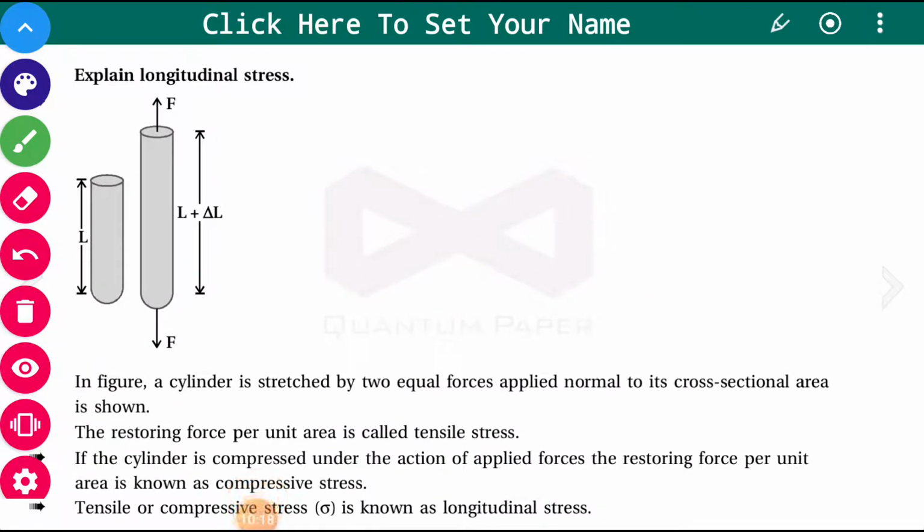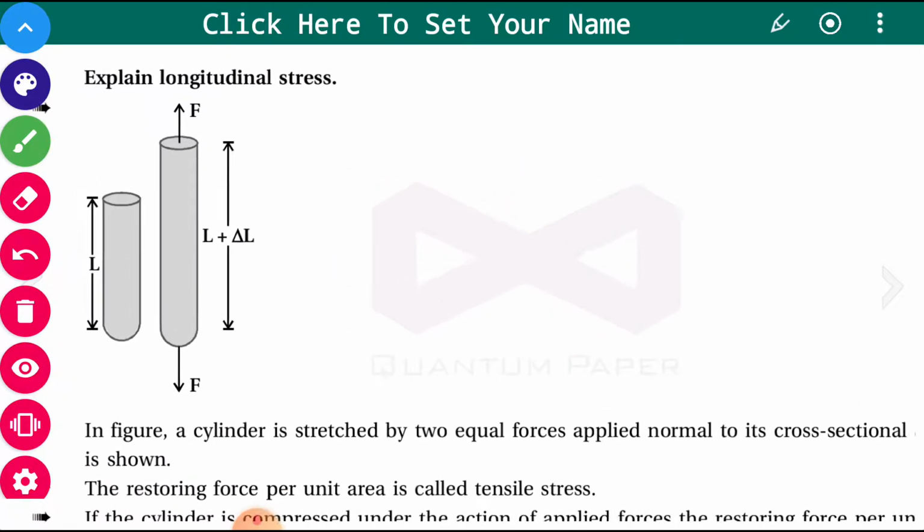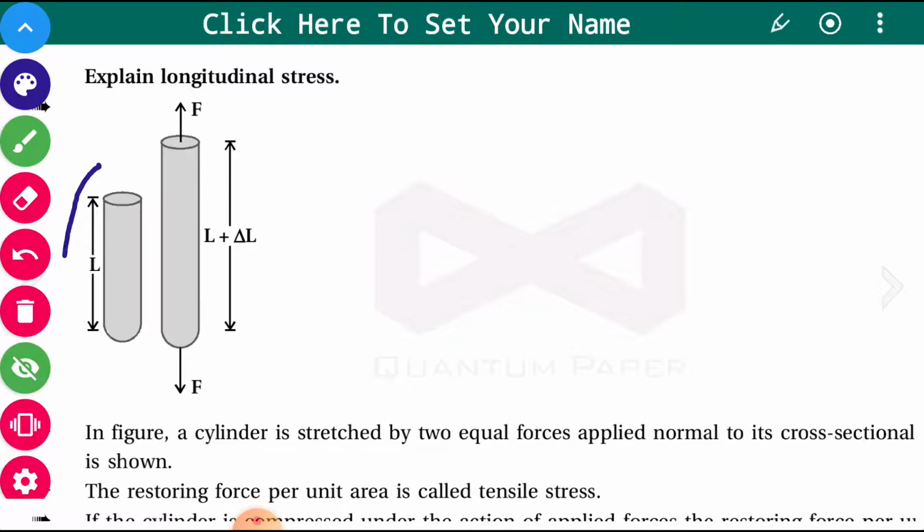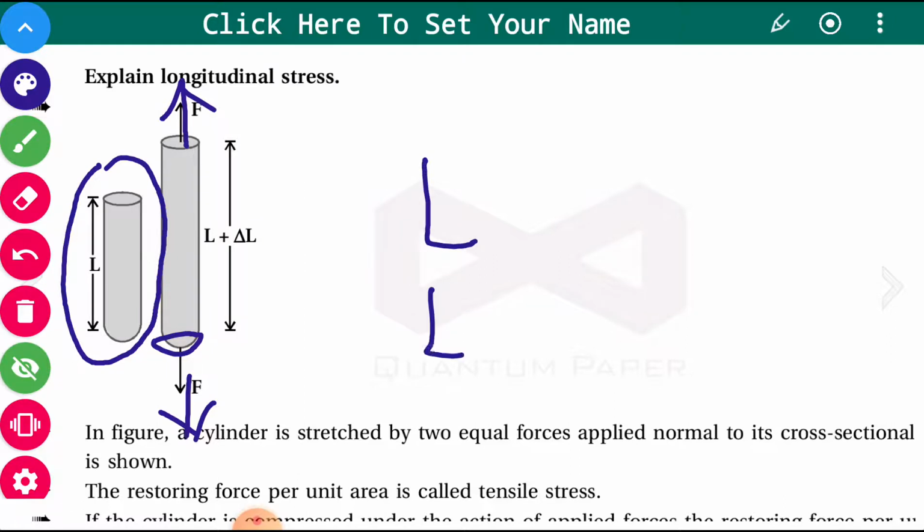Now we shall talk about the longitudinal stress. First of all, try to see this figure. Here one cylinder, or a rod, is shown. Its original length is L. Now force F is applied on its cross sectional area here, then there will be a change in length. Original length is L, and after the application of the force, this length changes by delta L. So the final length will become L plus delta L.